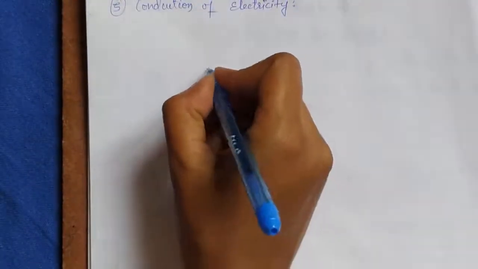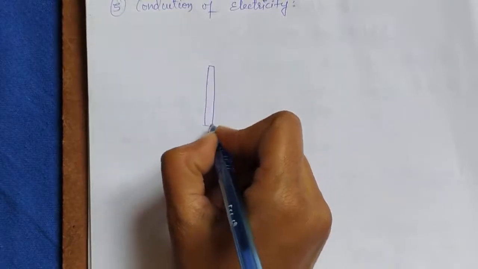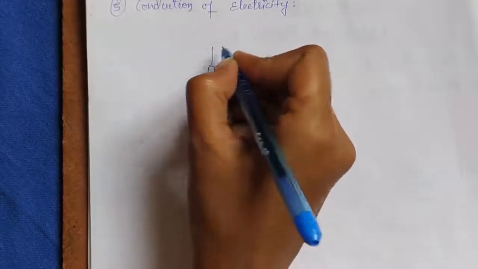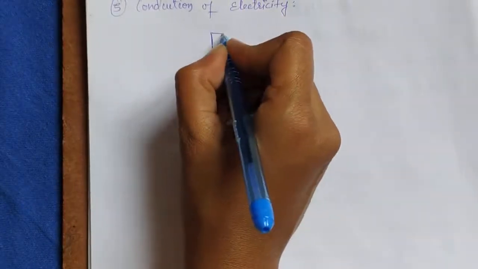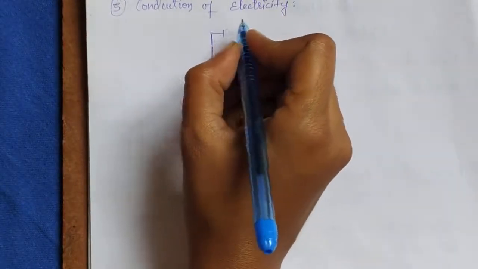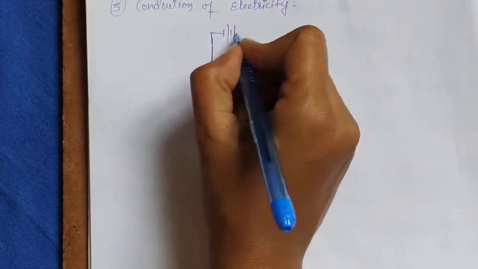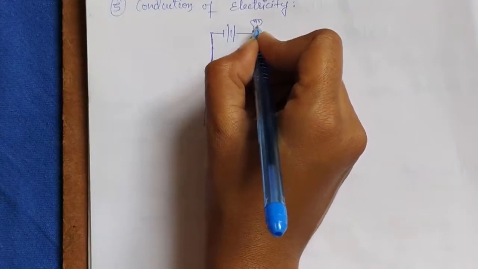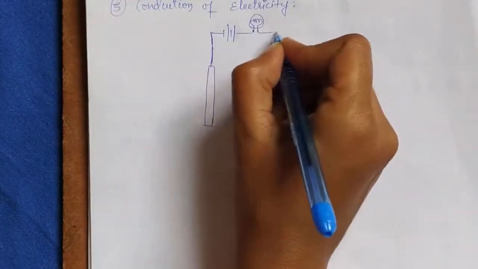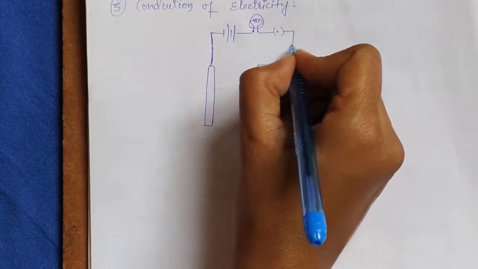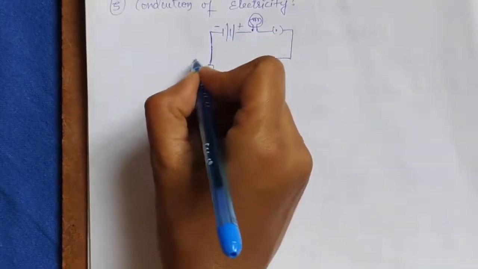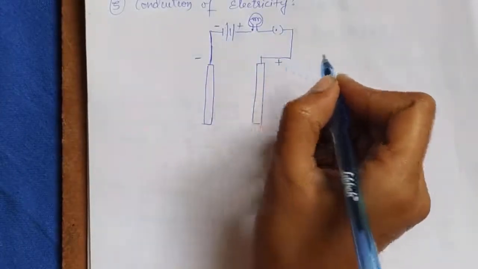Children, see here what happens. This is one electrode and this is another electrode, and they are connected to the terminals of the battery, and this is the bulb and this is the switch. This is the negative terminal, this is positive, this is negative and this is positive.